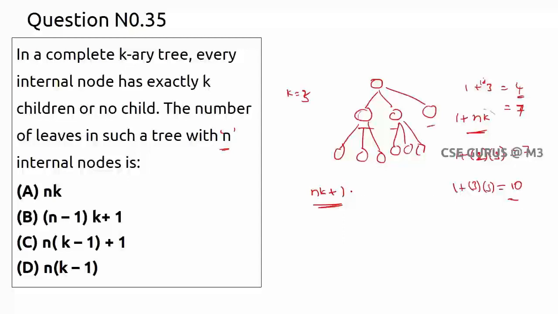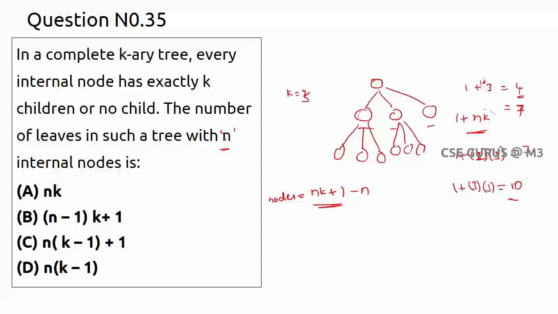But in that, how many internal nodes will be there? We have totally n into k plus 1 nodes. In that, n nodes are internal nodes, and if I remove these n nodes, we'll get the remaining nodes as leaf nodes, right? So this is very simple. First we need to find the total number of nodes, then subtract the internal nodes.